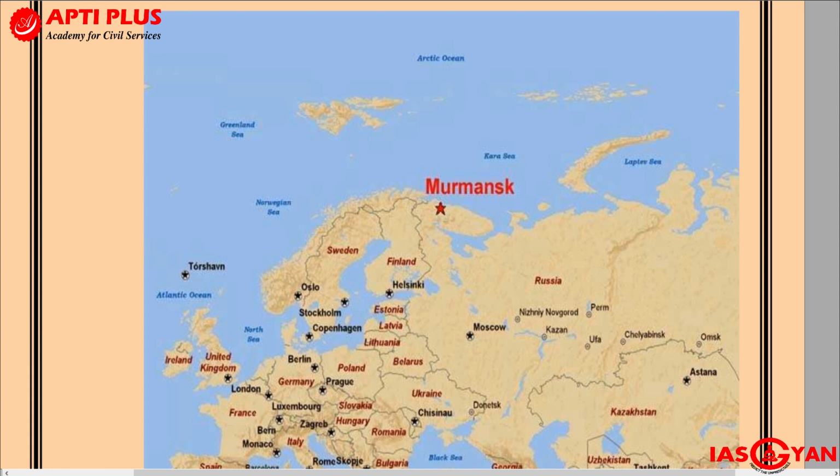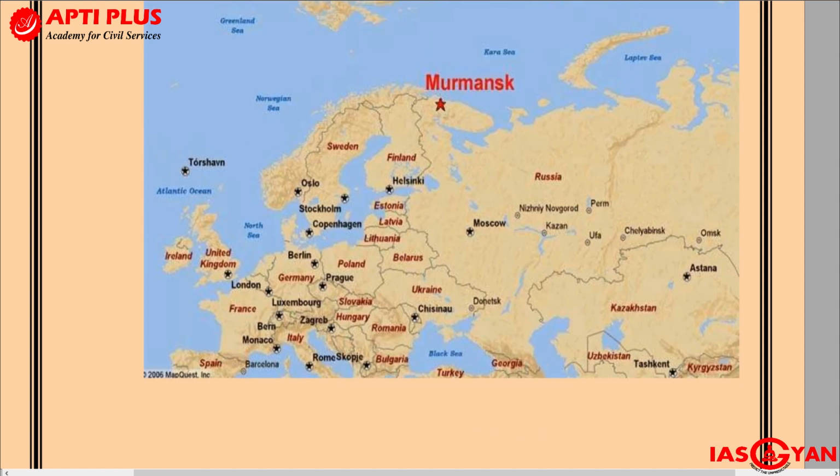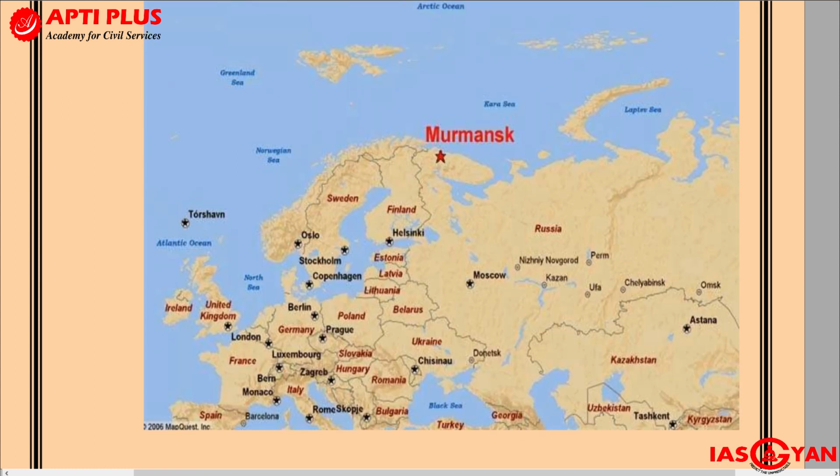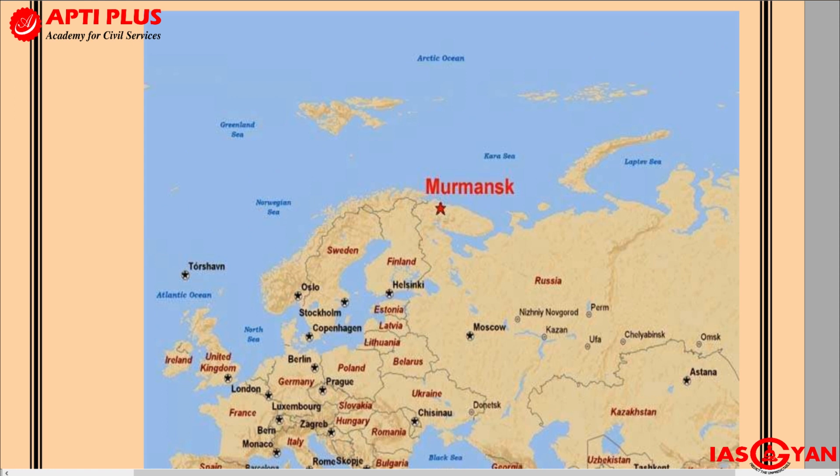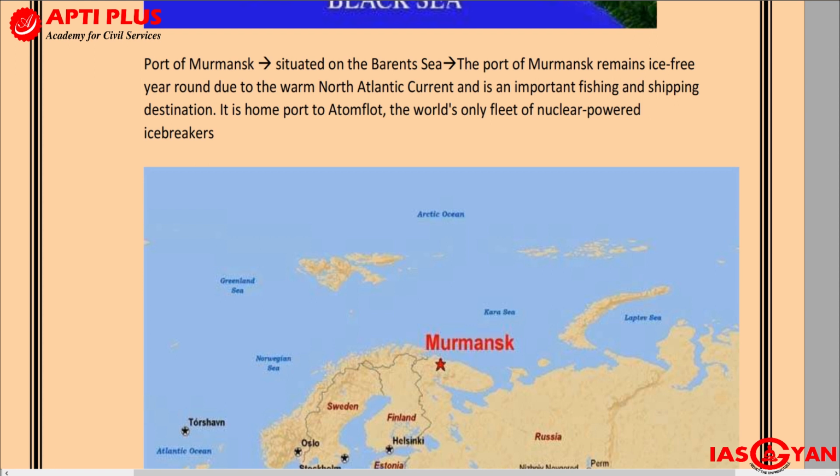And the question is, how is it possible that when a port lies at such high latitude areas, how does it remain ice free? Please understand, it remains ice free because of the influence of a warm ocean current. It is only because of the influence of warm ocean current that it is able to remain ice free. See over here, I have given you the importance of this port of Murmansk. The port of Murmansk is situated on the Barents Sea. So over here you will find the Barents Sea, and the port of Murmansk is situated on the Barents Sea.